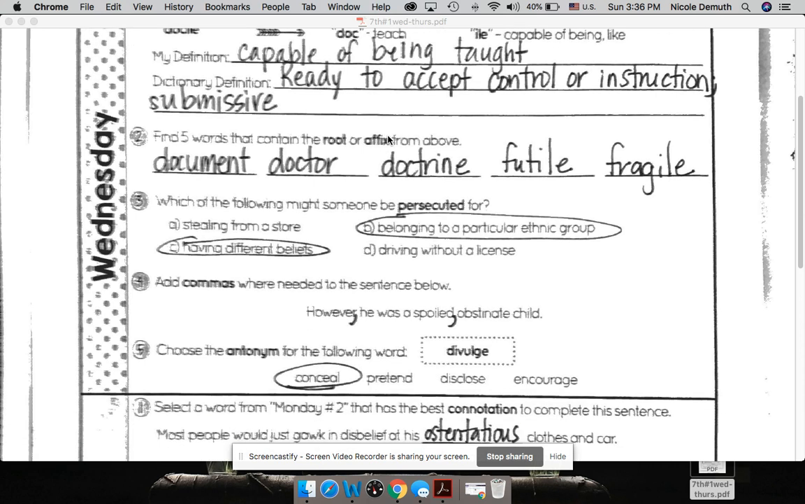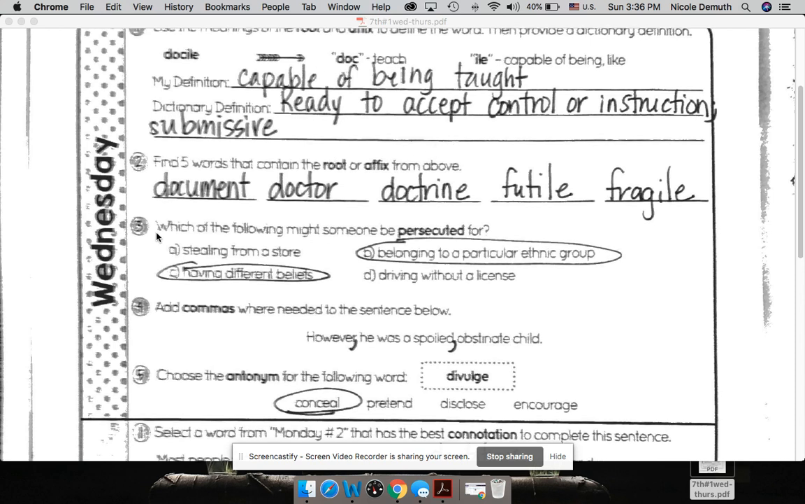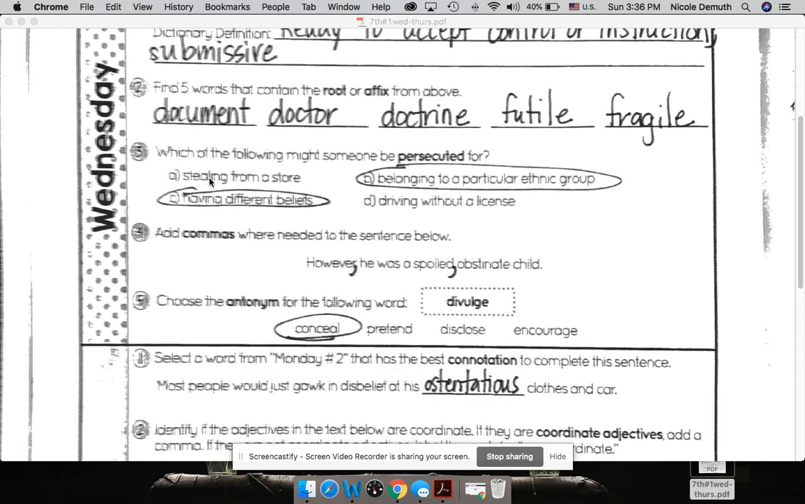Number 2, 5 words that contain the root or the affix, so it can come from either one. So I did a couple here: document, doctor, and doctrine, using the doc word root, and then futile and fragile using the ile affix.